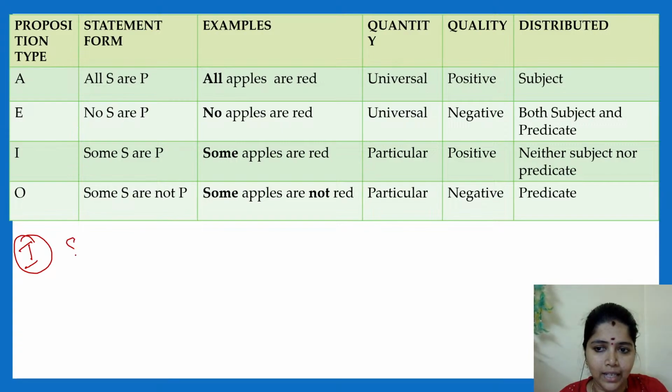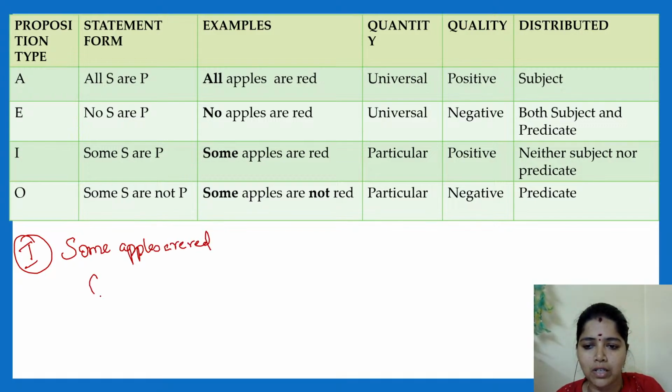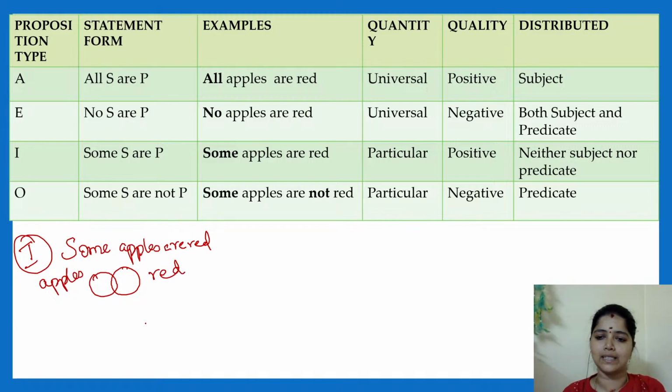What is I? Some apples are red. Here this part will come. Some apples are red.